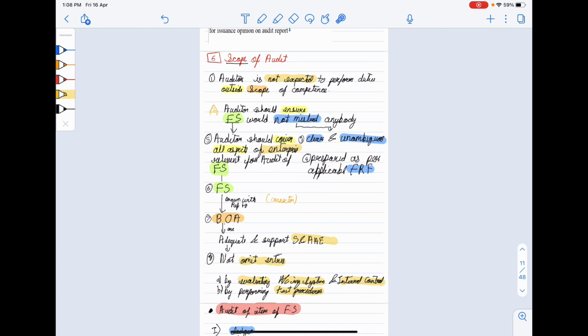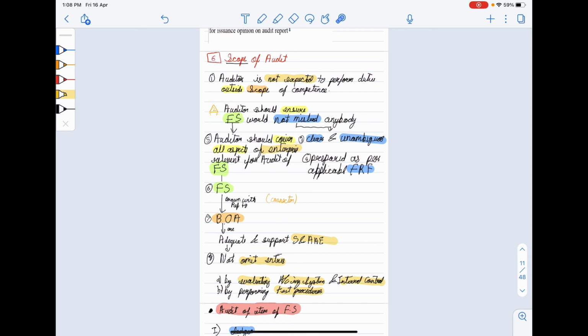Okay, the easy points, let's revise. Auditor is not expected to perform duties outside the scope of competence. Auditor should ensure financial statement would not mislead anybody. When will it not mislead anybody? When financial statement would be clean and unambiguous, and when it would have been prepared with applicable FRF. Auditor should cover all aspects of enterprise relevant for the audit of financial statement.